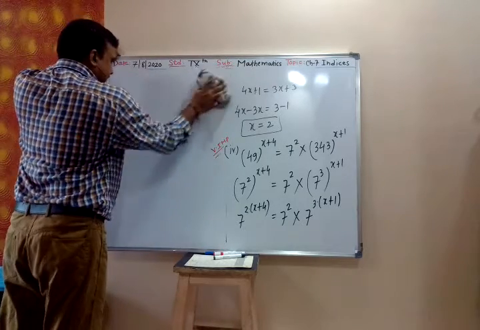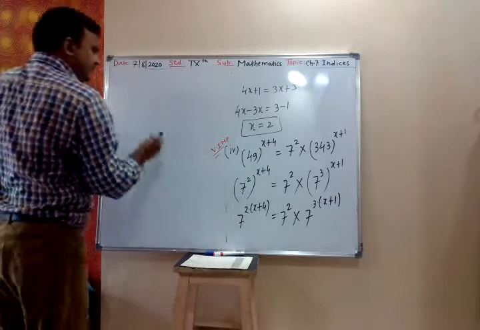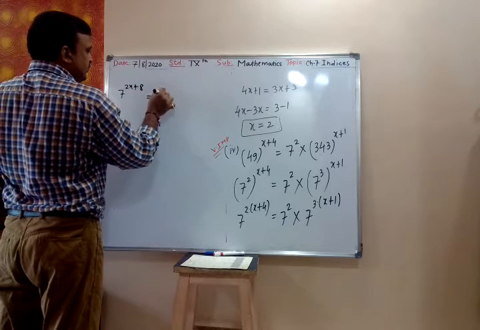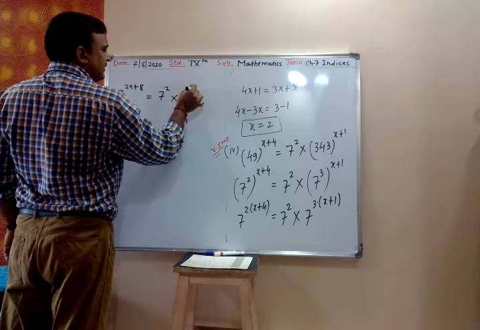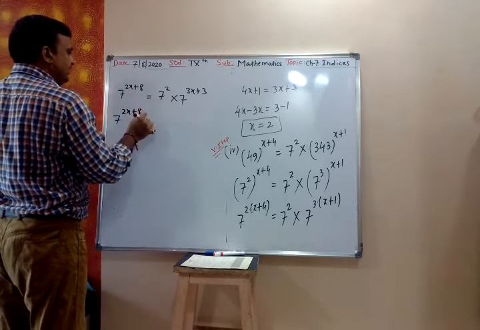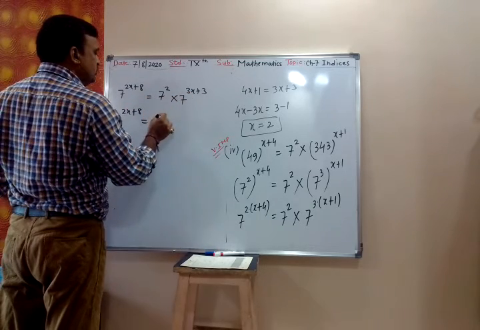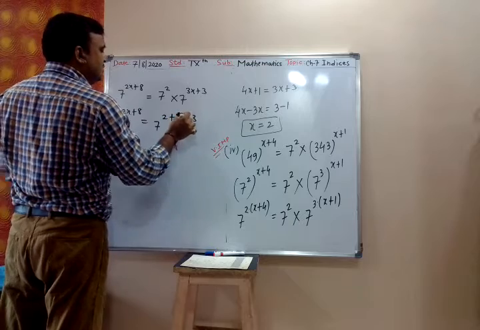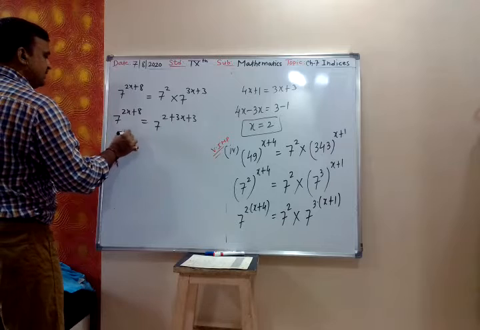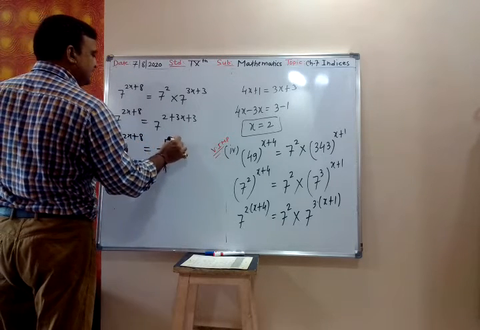Solve this. So 7 raised to 2x plus 8 is equal to 7 raised to 2 into 7 raised to 3x plus 3. Open the bracket. So 7 raised to 2x plus 8 is equal to 7 raised to power into power, multiply, so we add the power. So 2 plus 3x plus 3. So 7 raised to 2x plus 8 is equal to 7 raised to 2 plus 3, 5, 5 plus 3x.